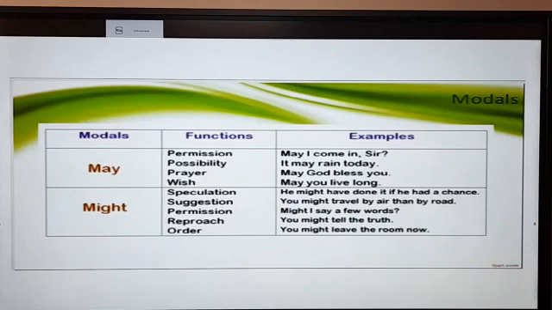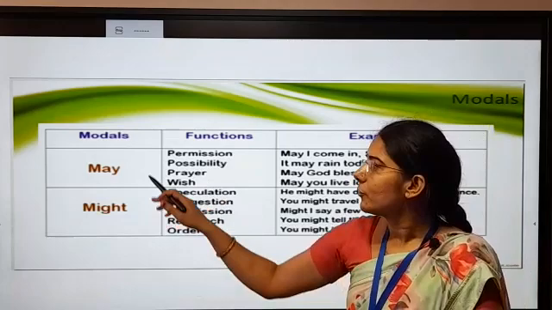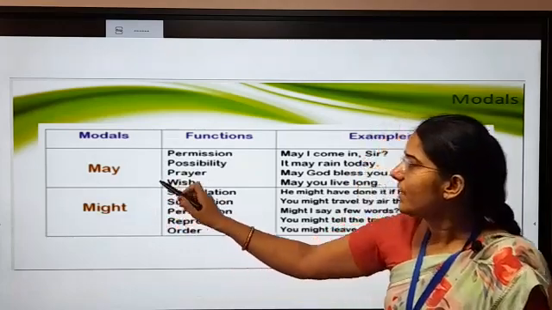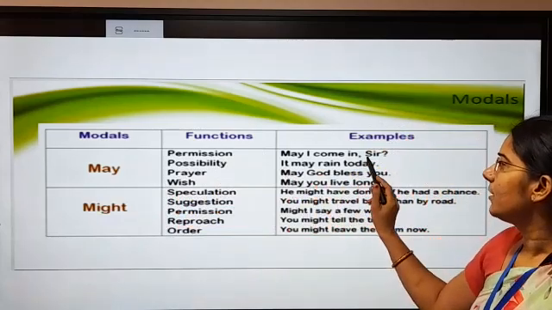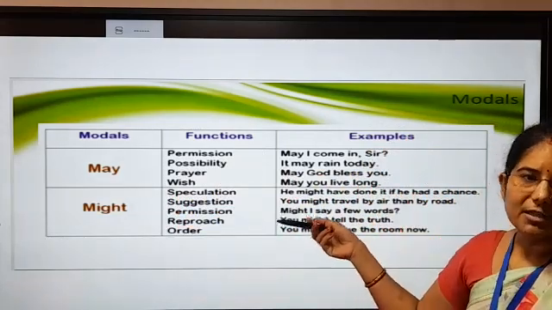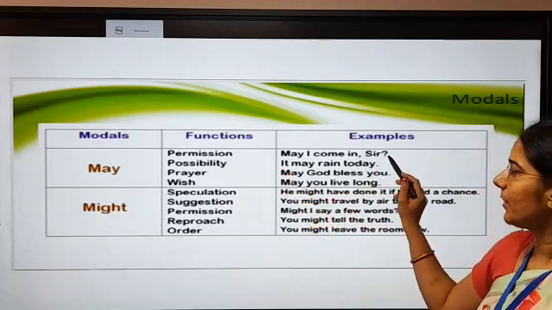Next is may and might. Okay. So about may, we use may for permission. May I come in? You all know very well. आप हमेशा बोलते हो may I come in sir. So you are seeking the permission.